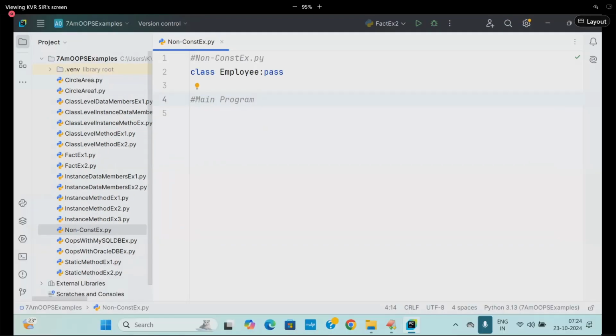What is pass, students? Pass is a keyword which instructs the Python compiler and PVM not to consider indentation block.